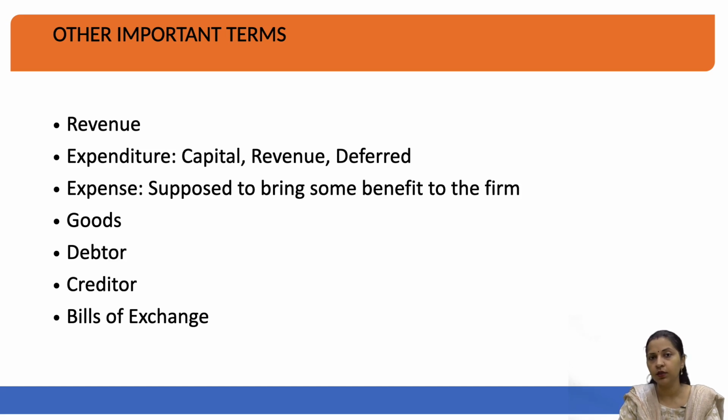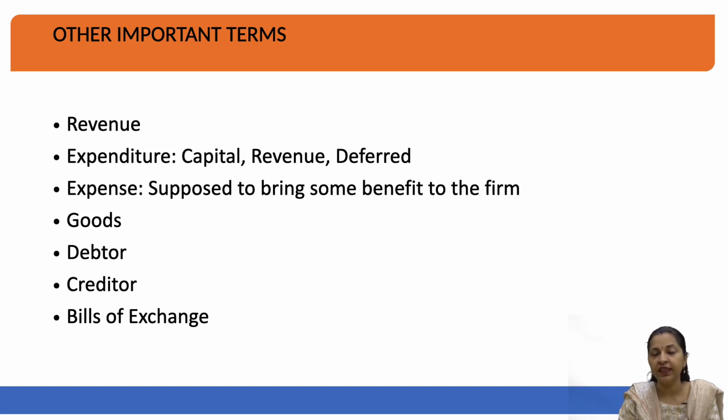Who will be the person who is called a creditor? A creditor is a person to whom you have to make the payment, and he has given you credit for a certain period of time. So that means you have purchased goods or raw material from the other person today, and you have to make a payment to him in the next 3 months or 6 months. He is a creditor for you, and you have to be careful that you have the relevant balance maintained for making a payment to him.